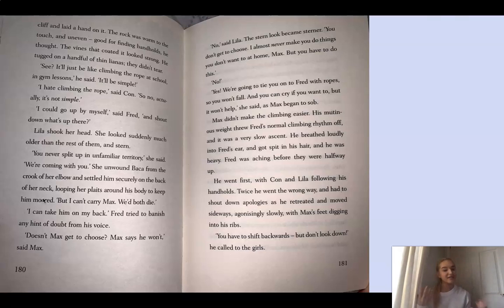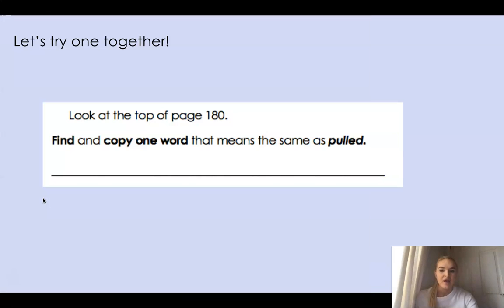So we know from today's story, or the pages from today, what has happened so far. Well, they've had to climb this cliff. That was the only way they would keep progressing and find the X. So today we're going to think about vocabulary and how we can find the meaning of the words. So we're going to try this question together. And it says to look at the top of page 180. Find and copy one word that means the same as pulled.